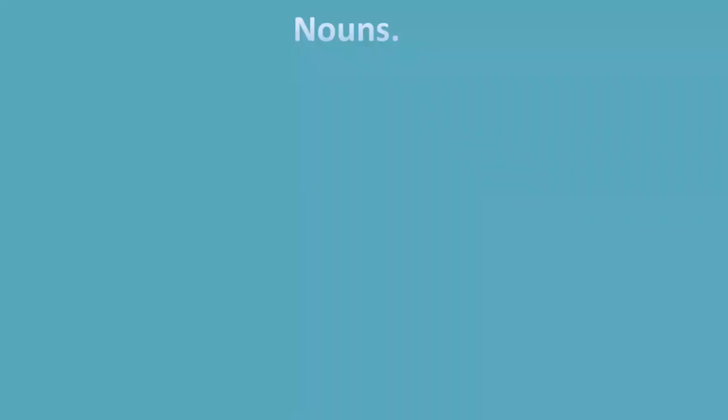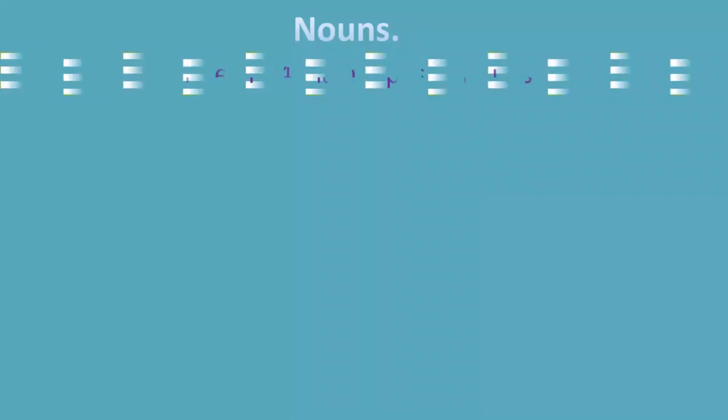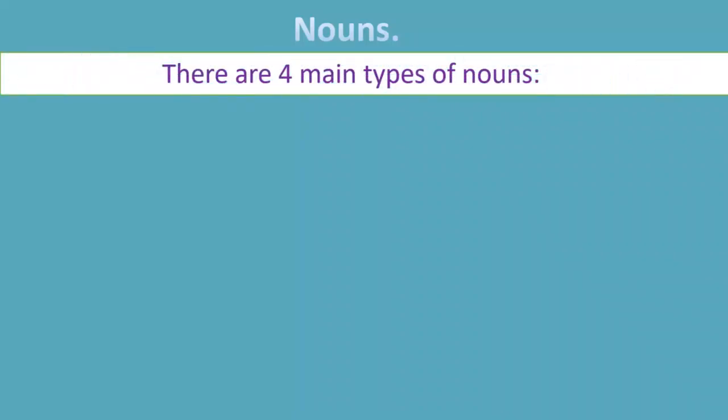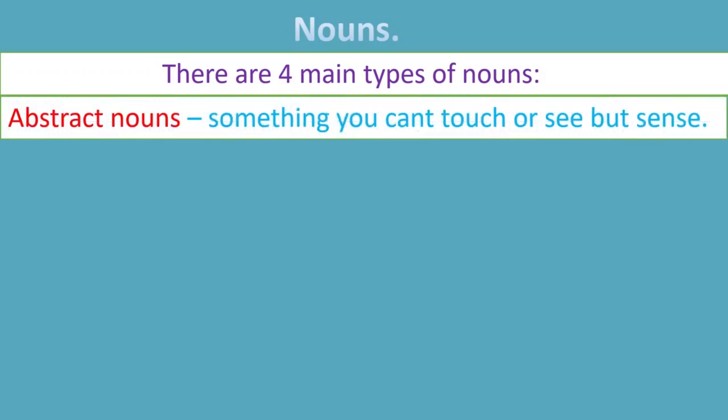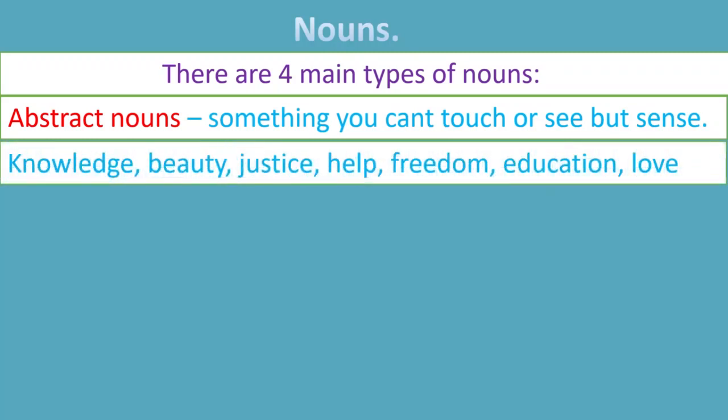Okay, let's talk about nouns now. There are four main types of nouns. So the first type of noun we got here is abstract nouns. Abstract nouns are nouns which we cannot touch, which we cannot see, but we can sense or feel. For example, knowledge, beauty, justice, health, freedom, education, love, taste.